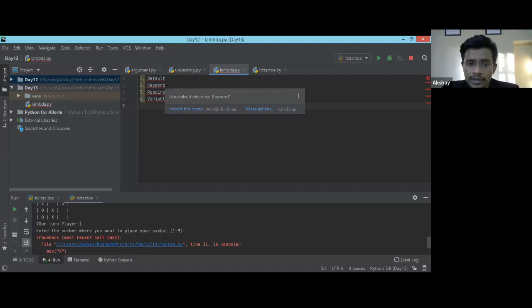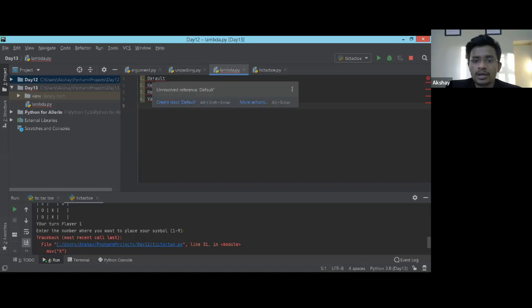The second is the double asterisk that we couldn't finish yesterday. It is only used when you have a dictionary kind of set, or when you want to use keywords as arguments.